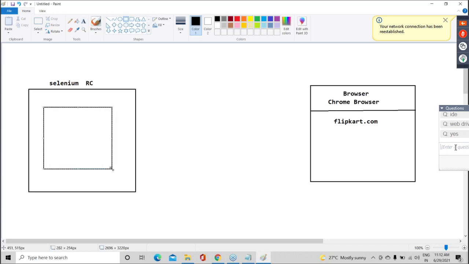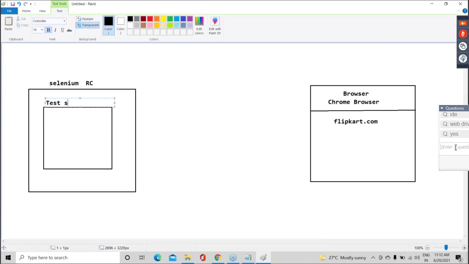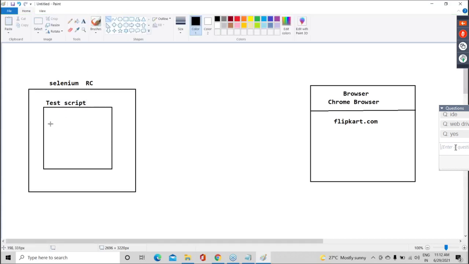Let's assume this is the test script, and here we will write some test script, something like this. So this is a Selenium RC script.